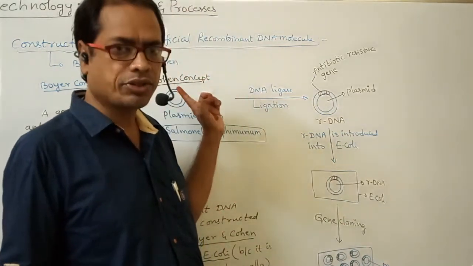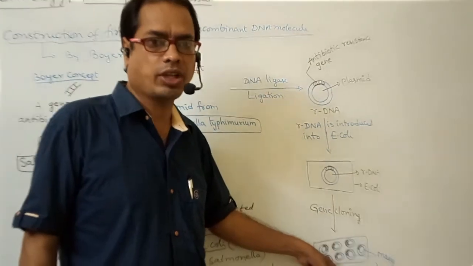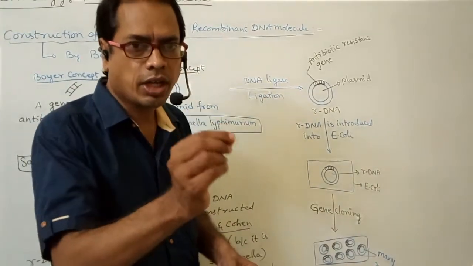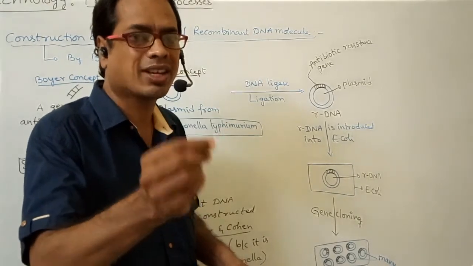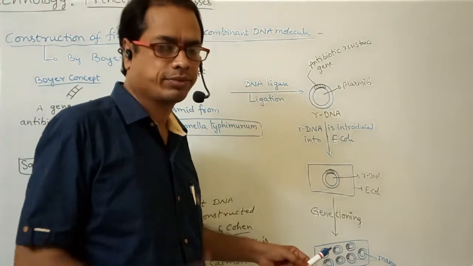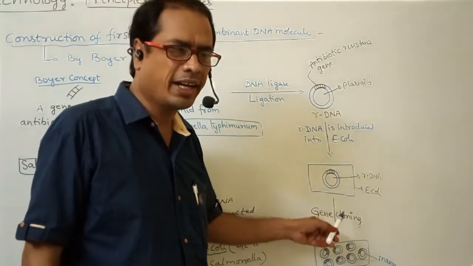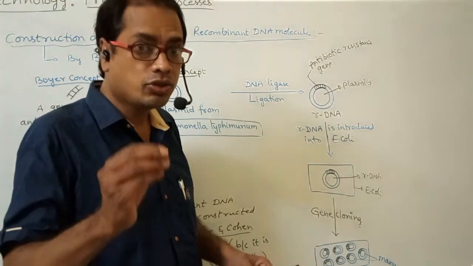We have taken one gene and finally we are able to produce multiple copies of the gene. So one gene synthesizing multiple identical copies is called gene cloning. Cloning means producing multiple identical copies.